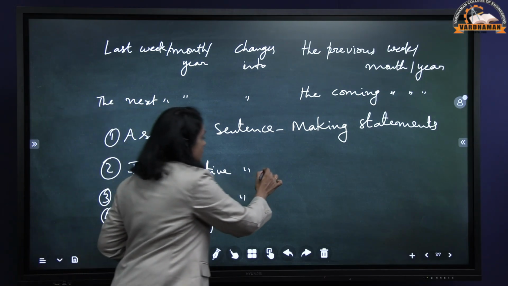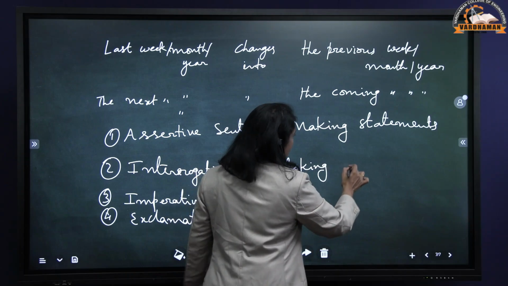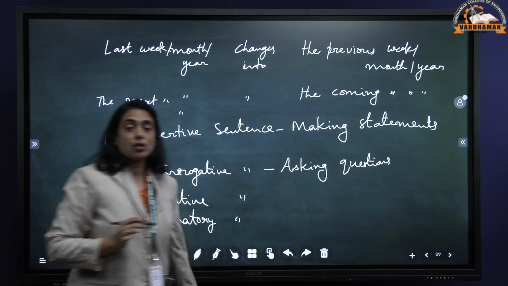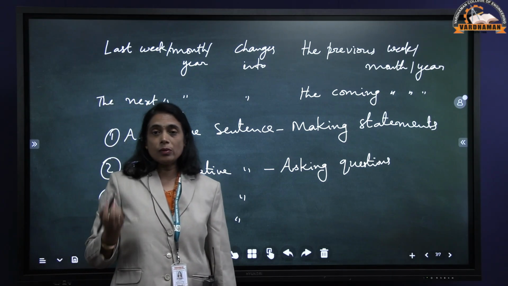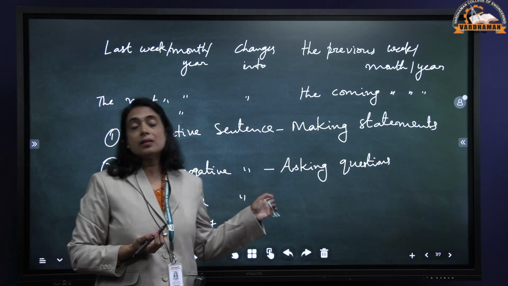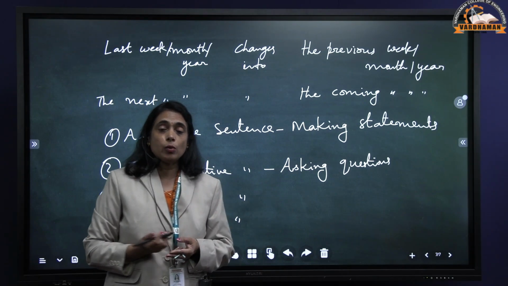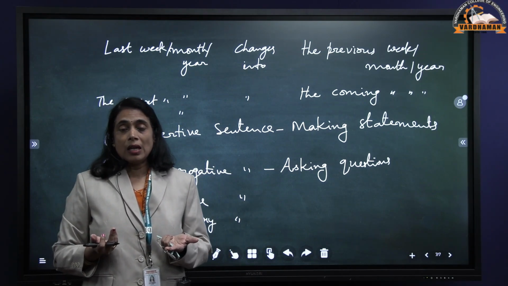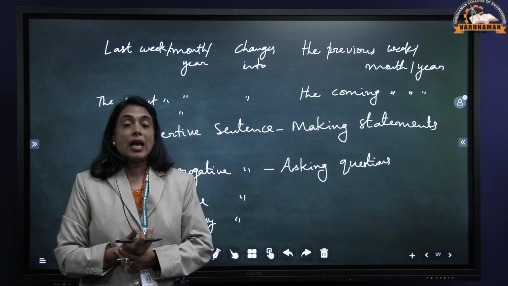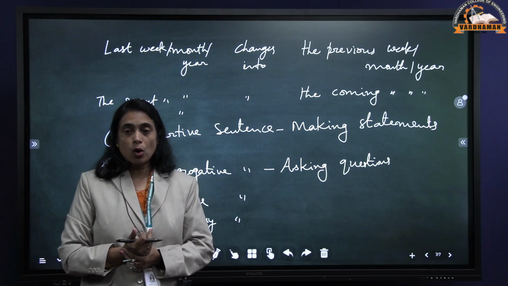Then interrogative sentence, asking questions. All the questions fall into the category of interrogative sentences. The questions can be yes or no questions or WH questions. We have 2 types of questions. The first one is yes or no question, second one is WH questions. What are these yes or no questions? Suppose you ask a question, if the answer is either yes or no, like we use some helping verbs: do you take tea? Yes, I take tea. No, I do not take tea.